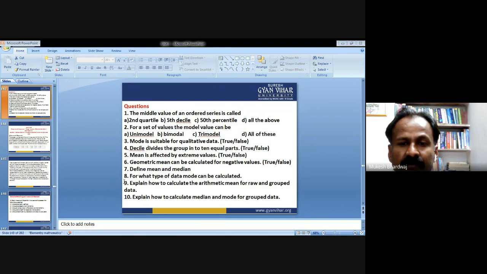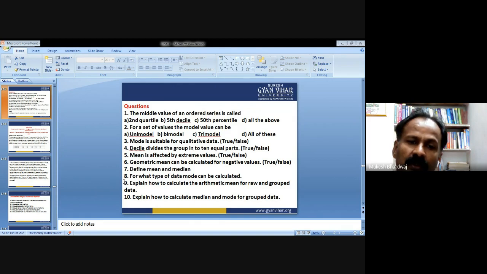Geometric mean can be calculated for negative values, is it true or false? What is the definition of geometric mean? Just have a quick review in your mind. The geometric mean is defined as: you multiply all the observations and take the nth root.